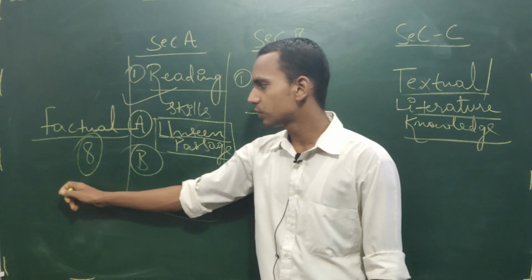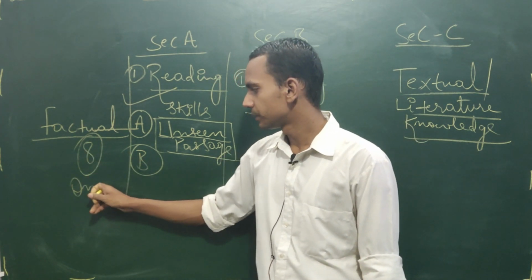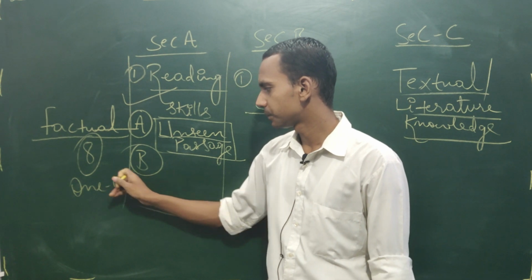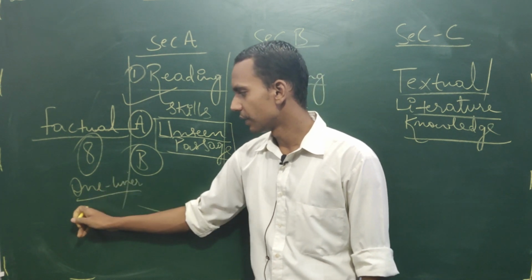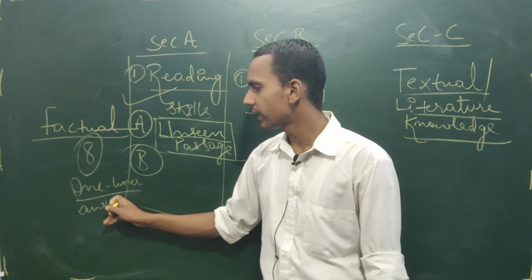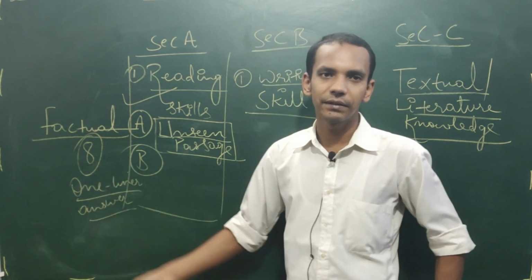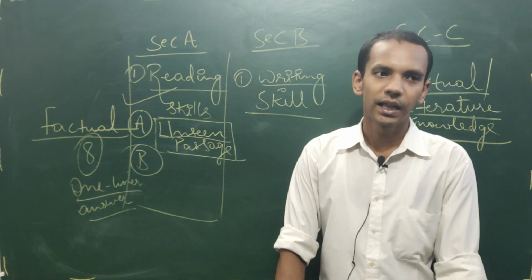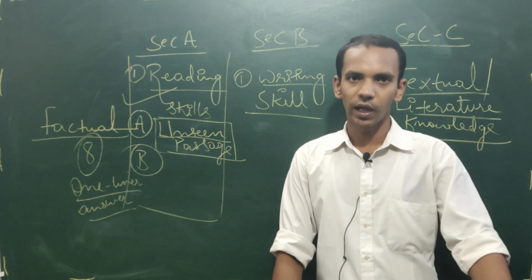So generally these used to be one-liner answers. What I mean when I say one-liner answer is that the answer can be given in 1 line and maximum it can be given in 2 lines.